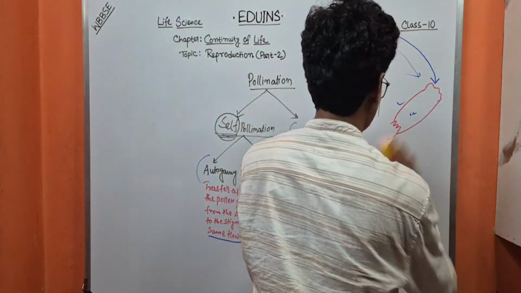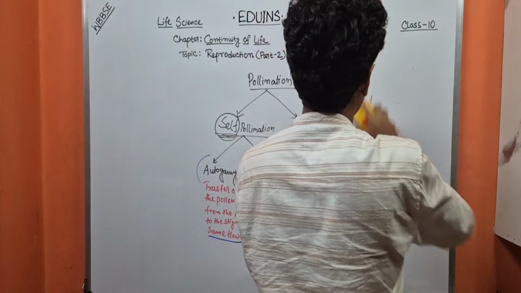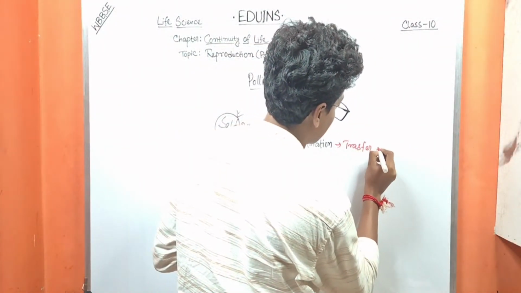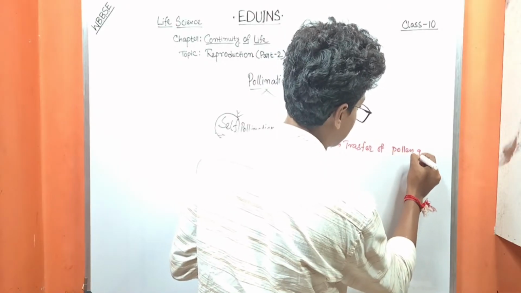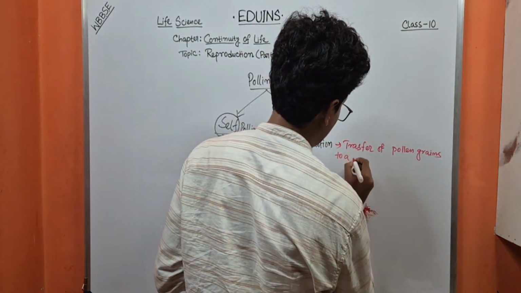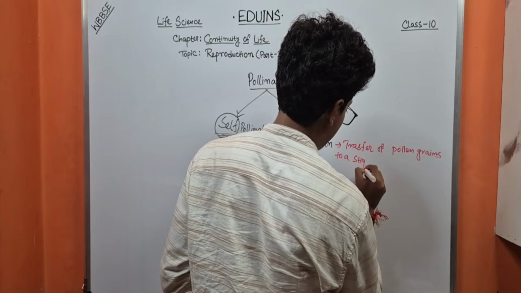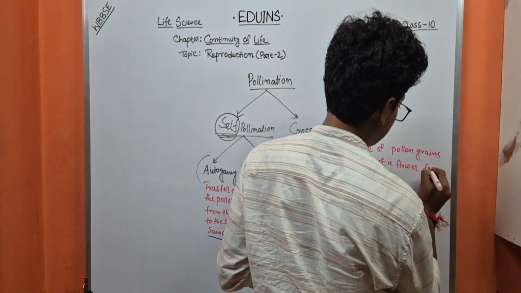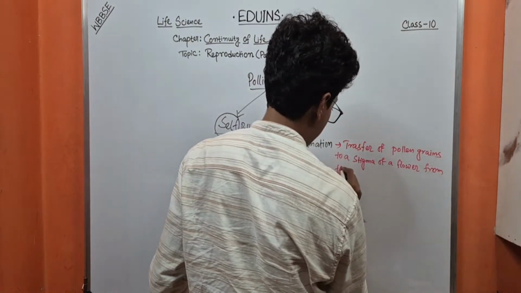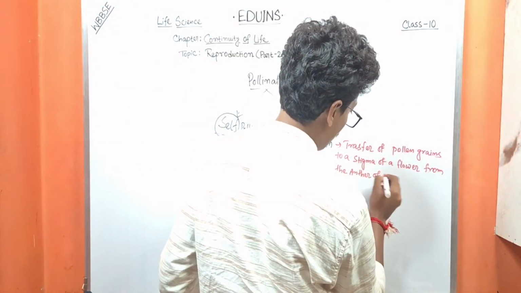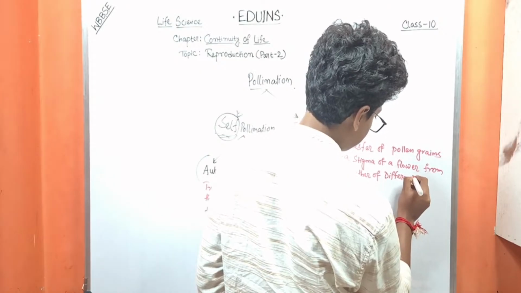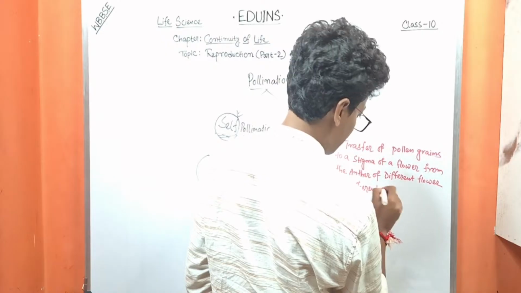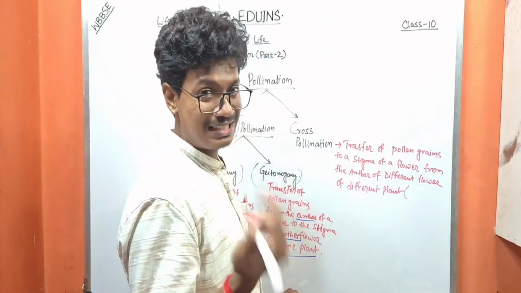So what is cross-pollination? It is the transfer of pollen grains to the stigma of a flower from the anther of a different flower of a different plant, but in the same species.